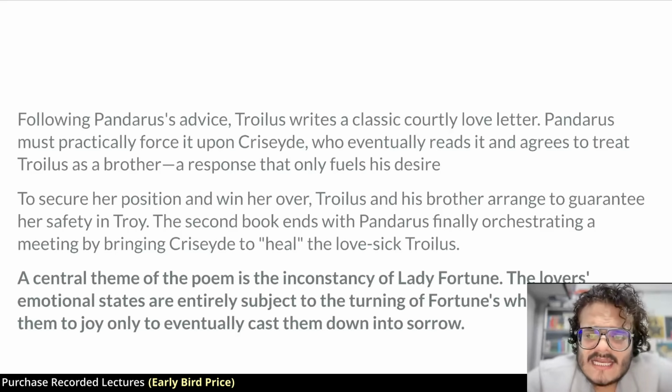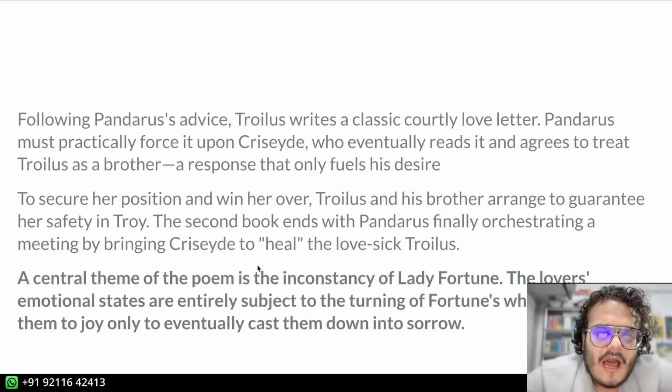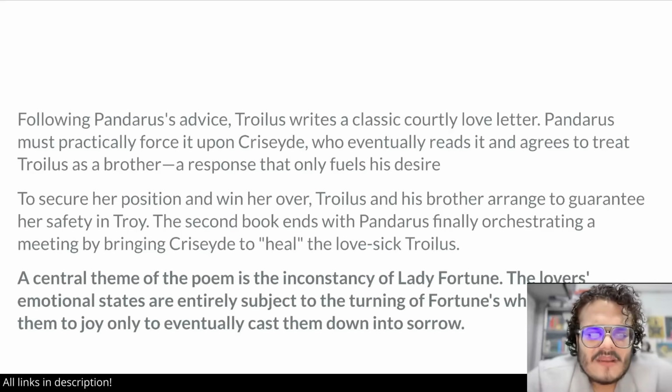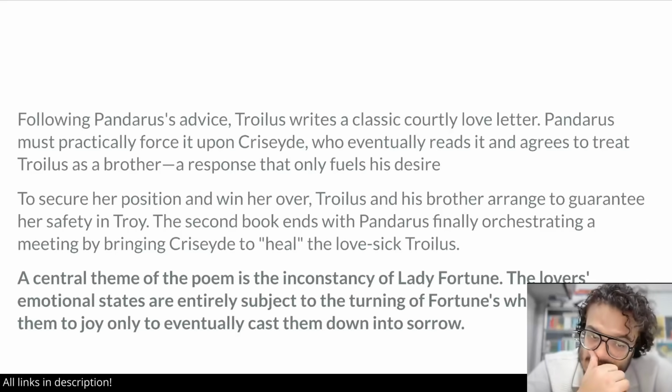Now, Troilus begins to plan what we are going to do, and Pandarus will figure out how to bring Cressida to heal lovesick Troilus. Right? Troilus is going to feel very lovesick. Again, the malady of love is something we have talked about. I'll show you what exactly happens.